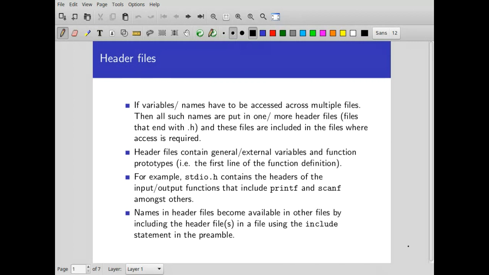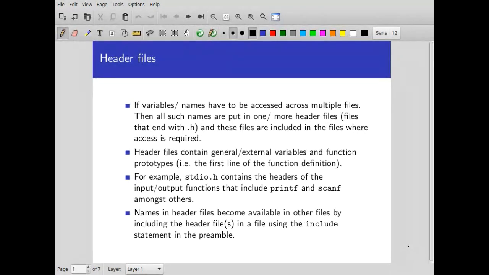Okay, so today what we are going to discuss first, this was supposed to be part of last class, but because of Blackboard problems, we missed some time. So let us look at these header files, right?